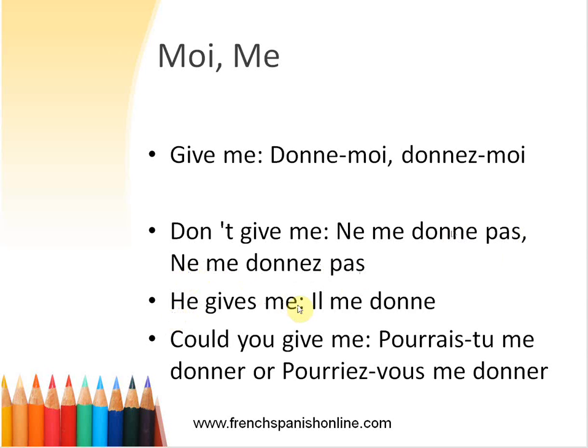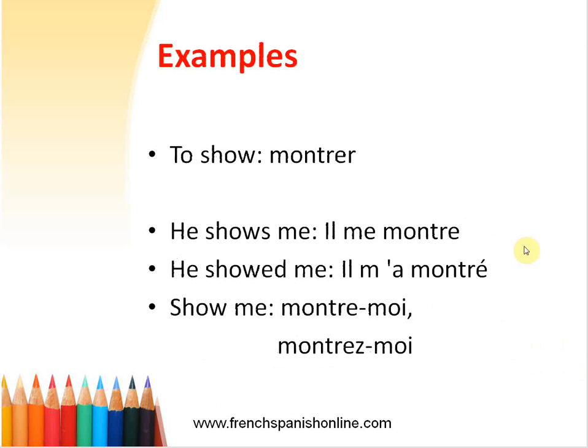He gives me is not imperative at all, it's indicative mood. So he gives me becomes il me donne. Could you give me is a question, so it's not the imperative mood. We are going to use the word me. Pourrais-tu me donner or pourriez-vous me donner? Okay? So let's see more examples.